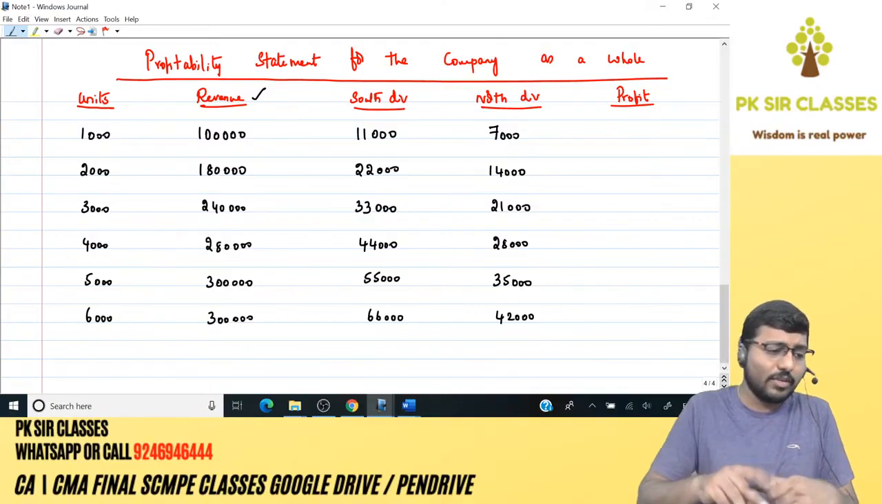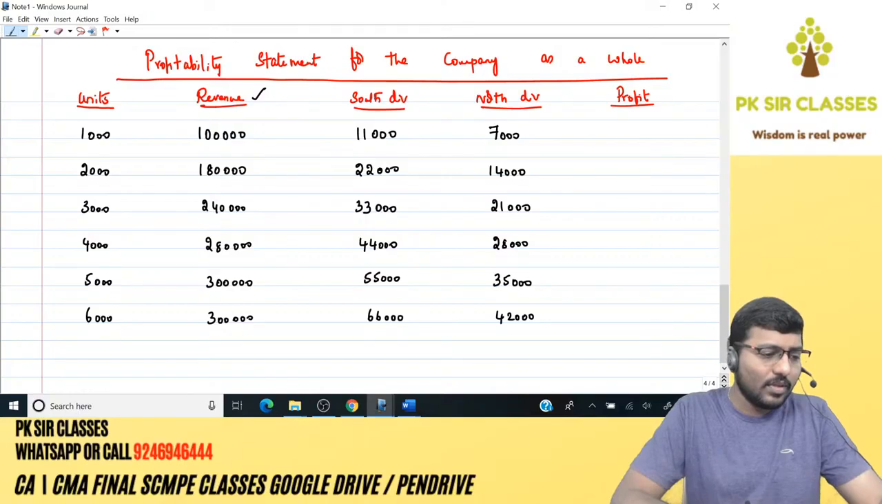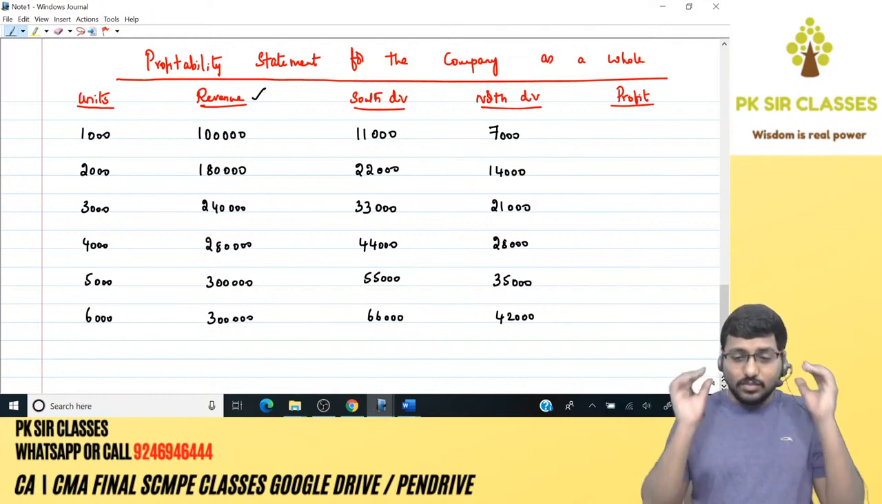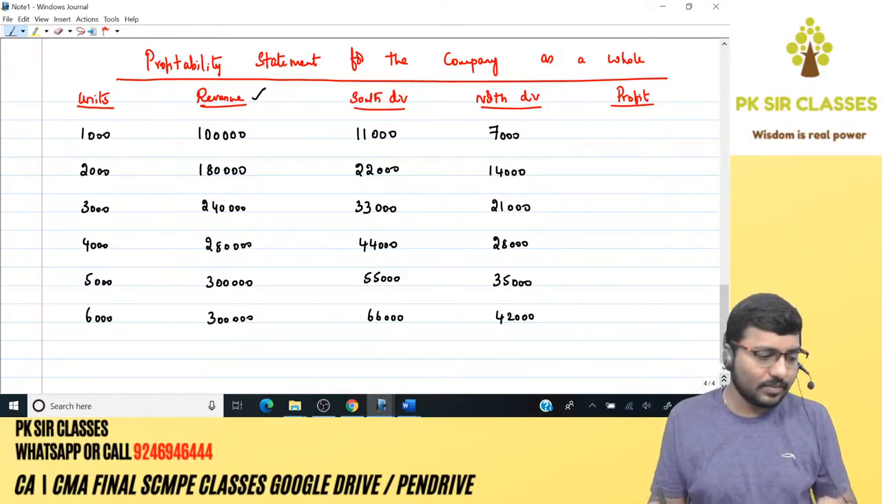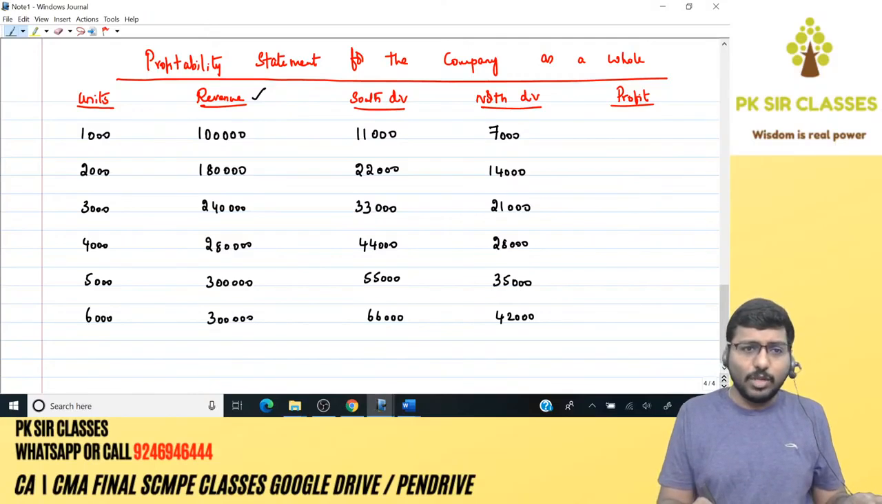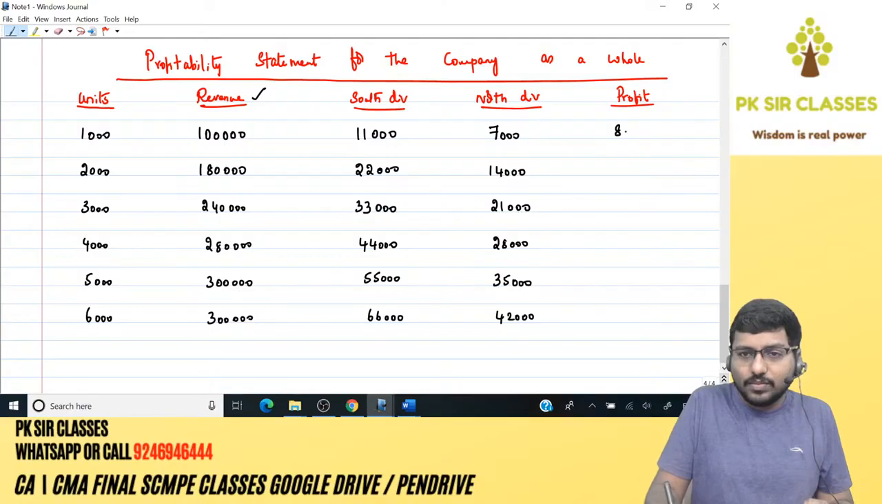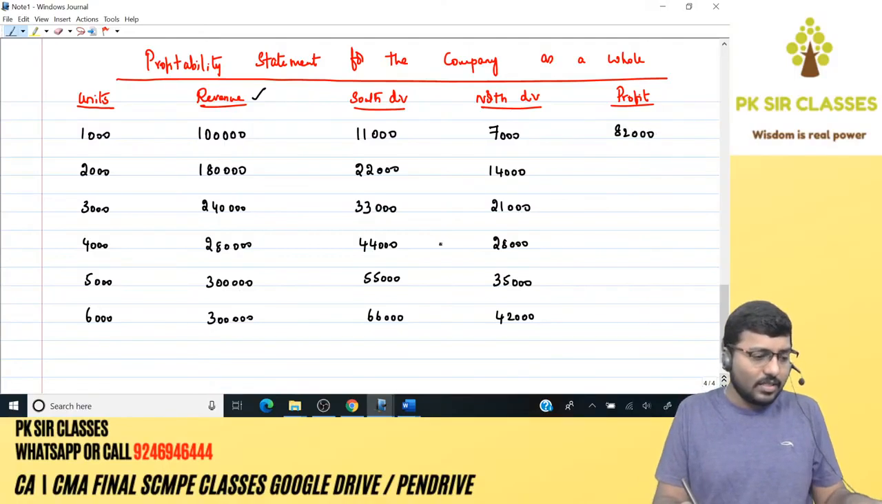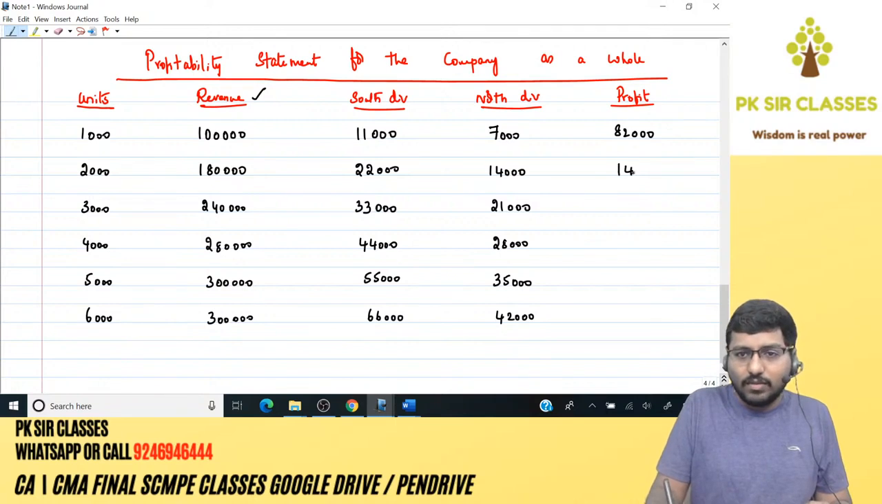We'll move on to calculation of profit. All of you. All the numbers are fine. Chalo. Now, what's going to be your profit? 1 lakh minus 11,000 minus 7,000. 82. Next, 1,80,000 minus 22,000 minus 14,000. 1,44,000.